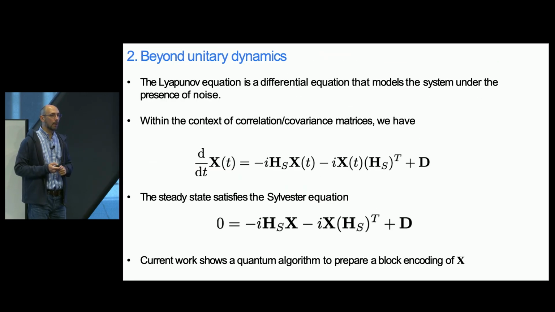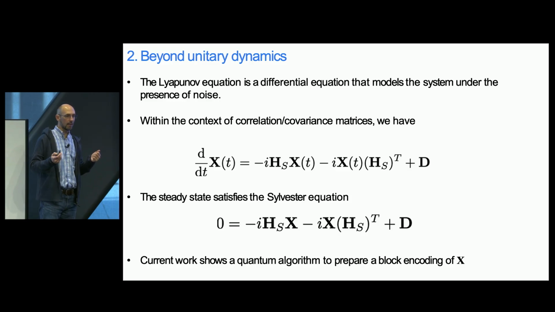So we can also move beyond unitary dynamics. Okay. So within the concept of correlation covariance matrices, in physics there is something called the Langevin equation. It takes a form like this, right? So this is like a dissipation matrix. If you're interested, for example, in the fixed point of this type of equation, it can be proven that it maps to something called the Sylvester equation.